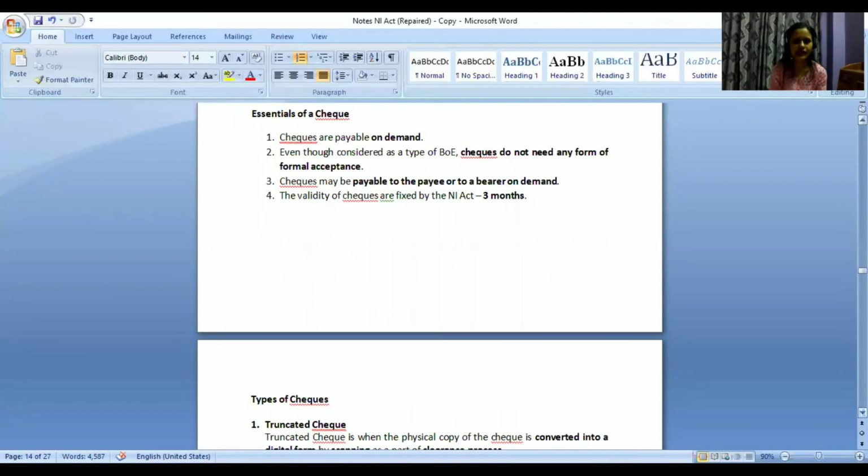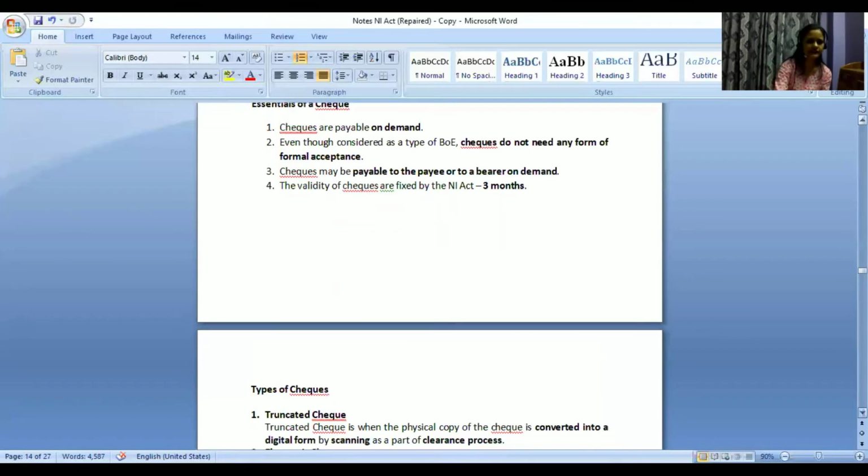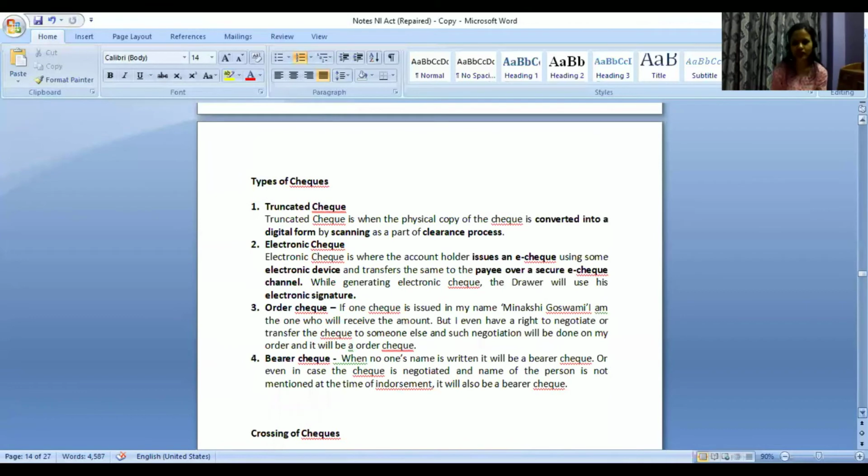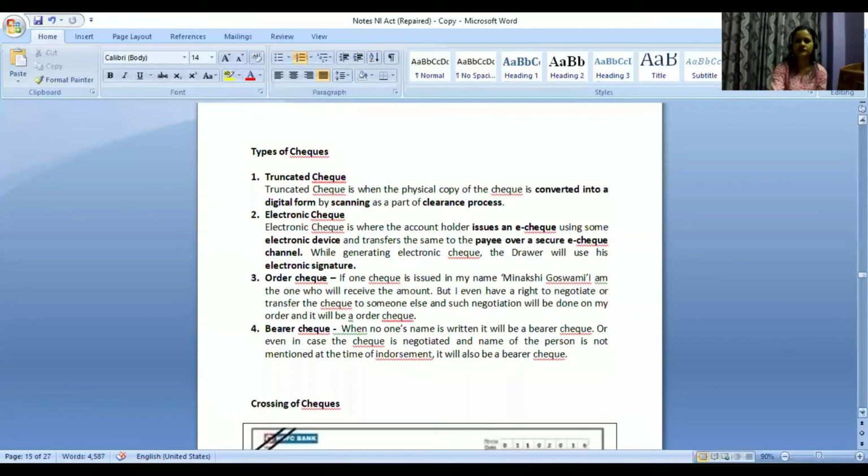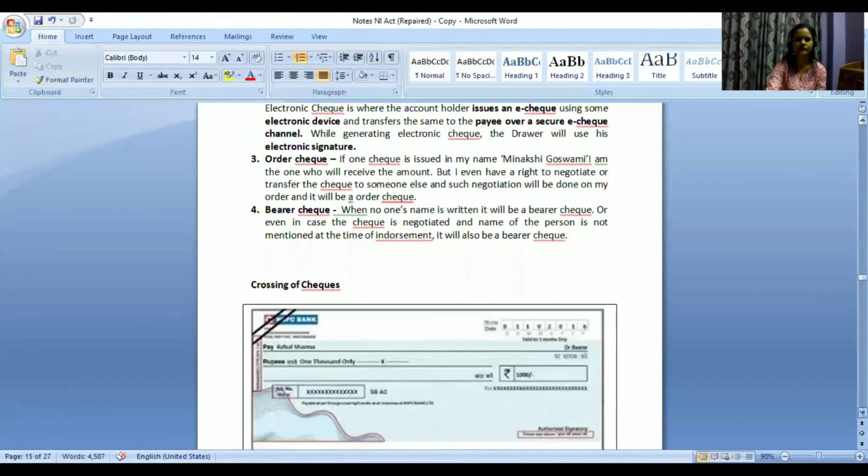Checks do not need any form of acceptance from the person, because this order is given to the bank only, not to any individual. Payable to payee or to bearer on demand, and validity is fixed as 3 months for checks. These are the 4 different types of checks which we have. So next we have crossing of checks.